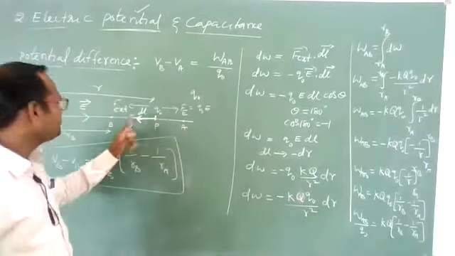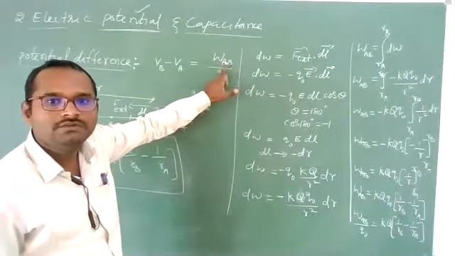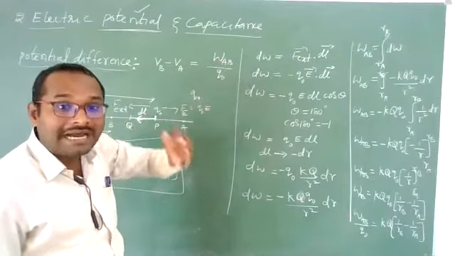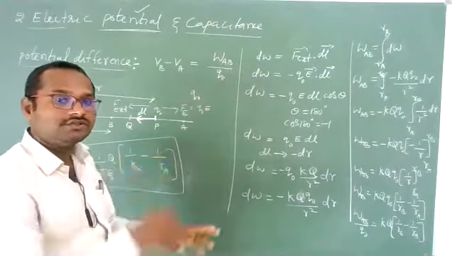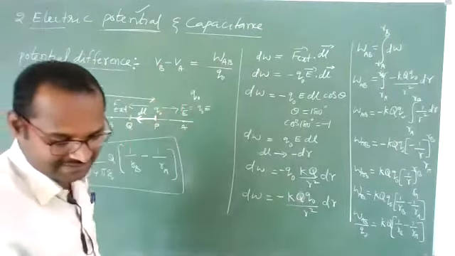This is point A, this is point B. See, you are moving from A to B against the electrostatic field. So the potential difference you need to write is VB minus VA. This point you need to remember. That's it.